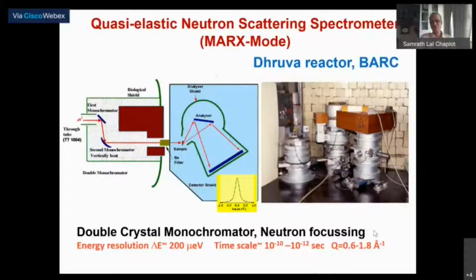It's a very novel instrument, based on air cushions. You can see these are various arms of the spectrometer, and the air cushions allow you to move the positions by hydraulic means.